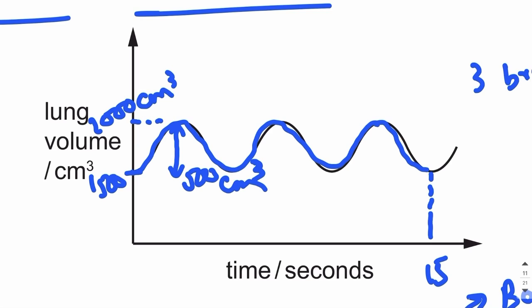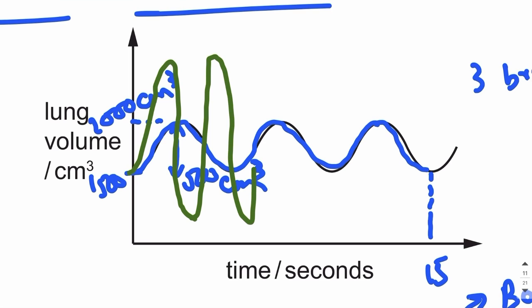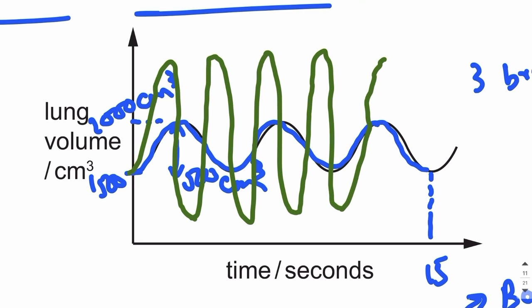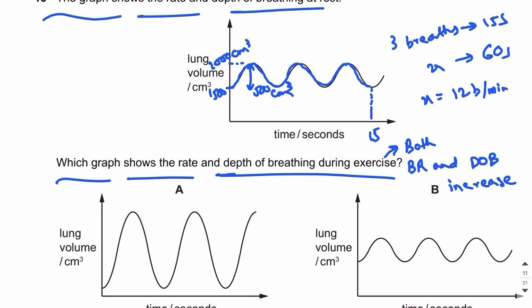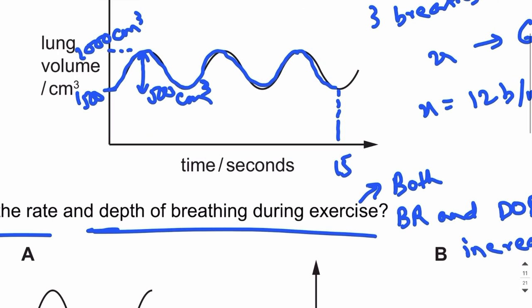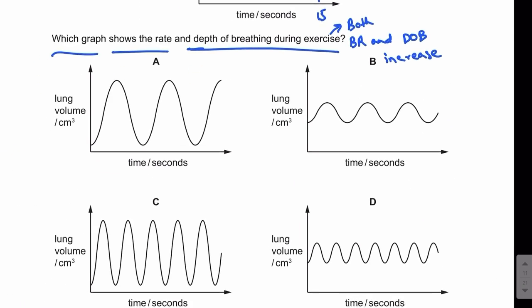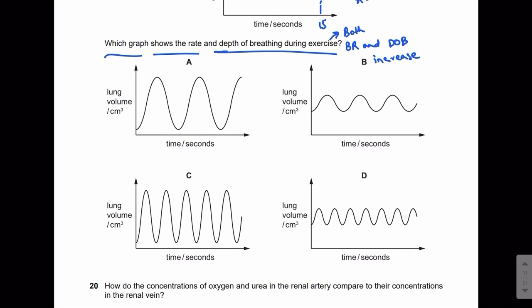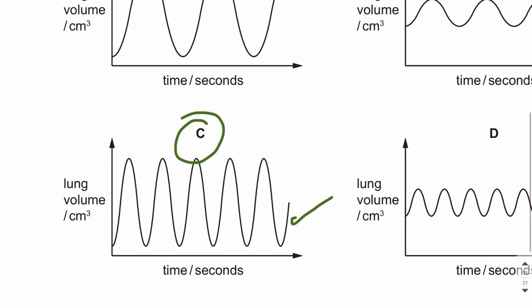Guys, always remember this point: if the amplitude increases, this means that the depth of breathing has increased. And if the frequency, or the number of waves in the same period of time, increases, it means the rate has increased. So how can you figure out that the rate of breathing has increased? There will be more waves in the same period of time, right? Over here, we can see that in 15 seconds, there are 3 waves. So find a graph where there are more waves. In graphs C and D, you find more waves. However, the answer is C because in C, you also find a higher amplitude.